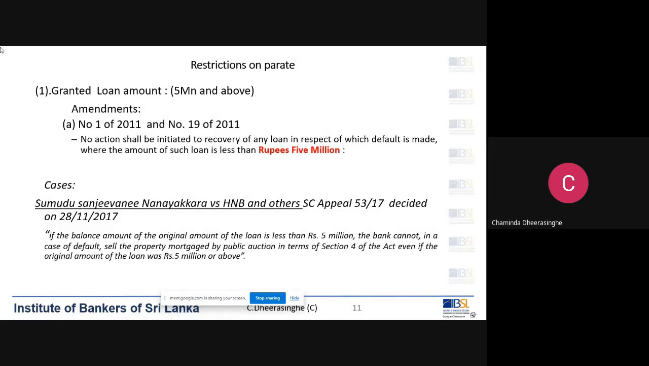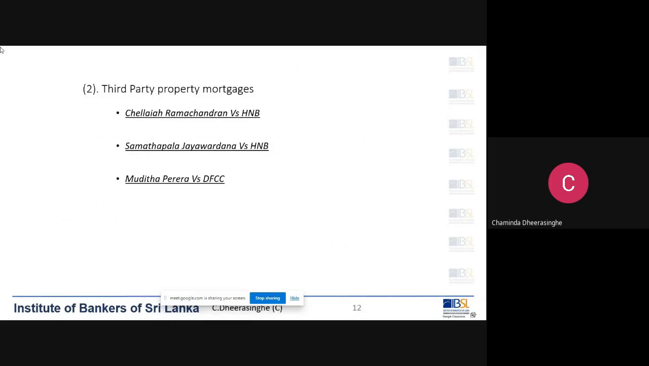Now that is the situation. Then there is another limitation imposed by the Court of Law by a judgment, that is Chellayya Ramachandran versus HNB matter. In the Chellayya Ramachandran matter, it was decided that under the provisions of Act No. 4 of 1990, parate process, the bank can auction only first party mortgages. Third party mortgages cannot be auctioned under parate. What is a first party mortgage and what is a third party mortgage?